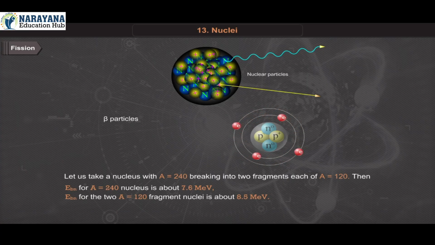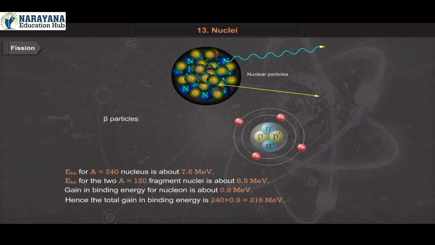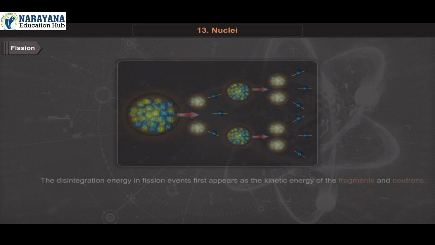E_bN for the two A equal to 120 fragment nuclei is about 8.5 mega electron volt. Gain in binding energy per nucleon is about 0.9 mega electron volt. Hence, the total gain in binding energy is 240 times 0.9 equal to 216 mega electron volt.